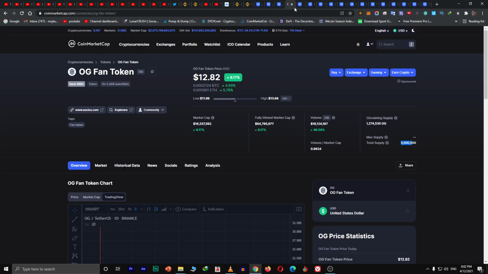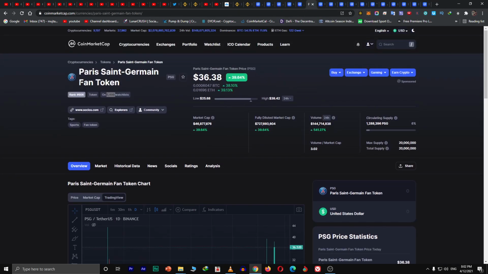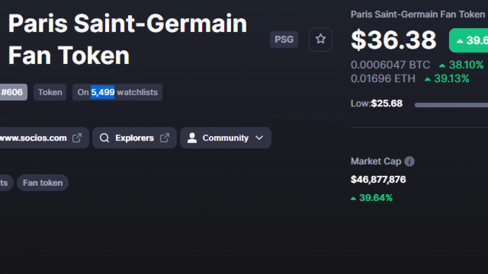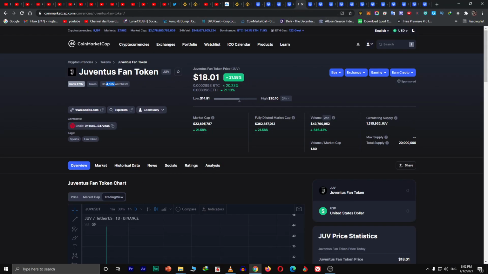So we're going to check for Paris. We have got 5,400, approximately 5,500. It's 1,000 more than the previous one. So I'm going uphill in the list, from the least amount to the largest amount staked.